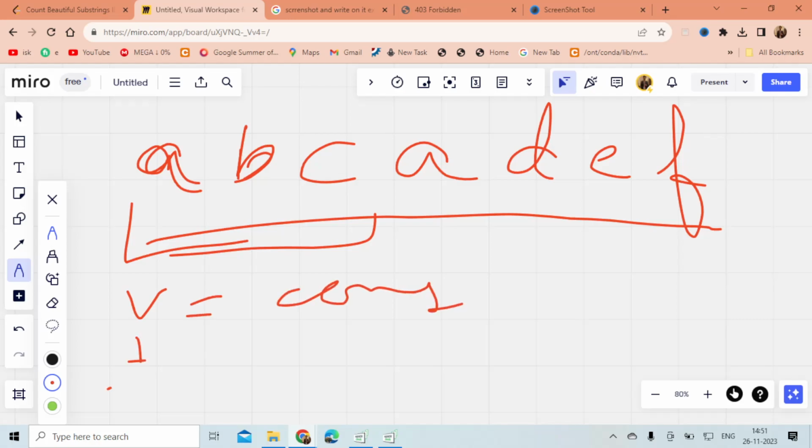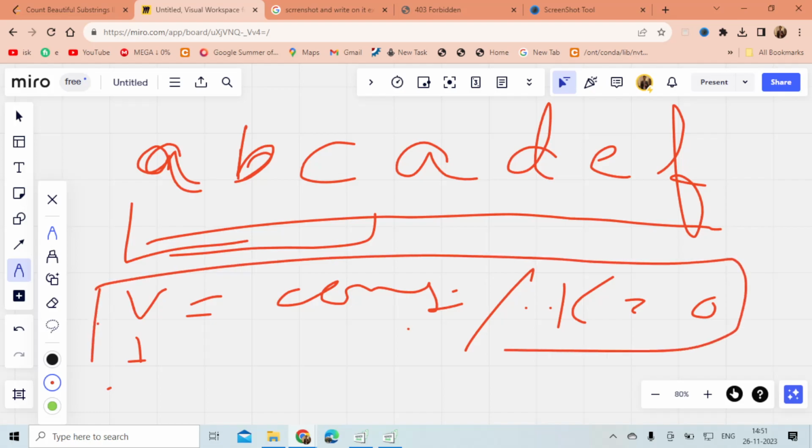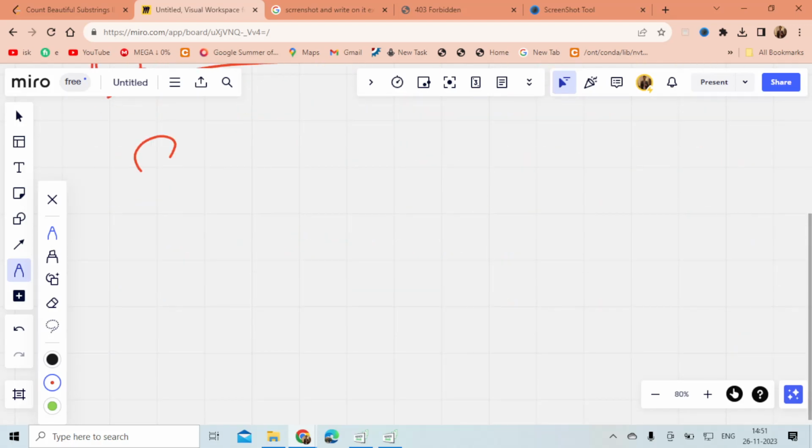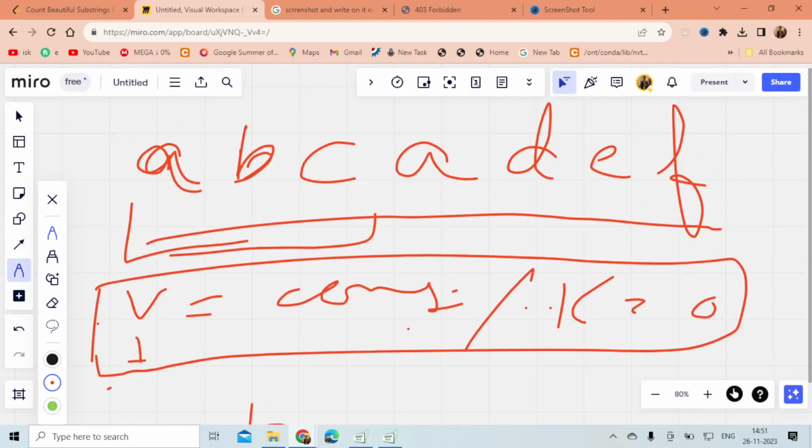And my vowels into consonants divided by mod k equal to 0. This is basically the condition. If I try to think this way, I am not able to get the string which follows both conditions, right? So we have to think of something else. So one observation, if you see the string A, B, C, A, D, E.